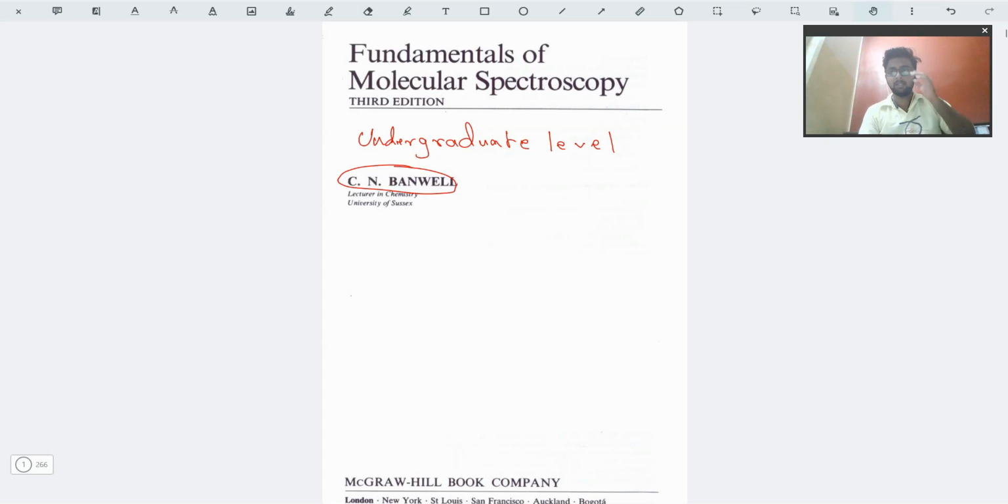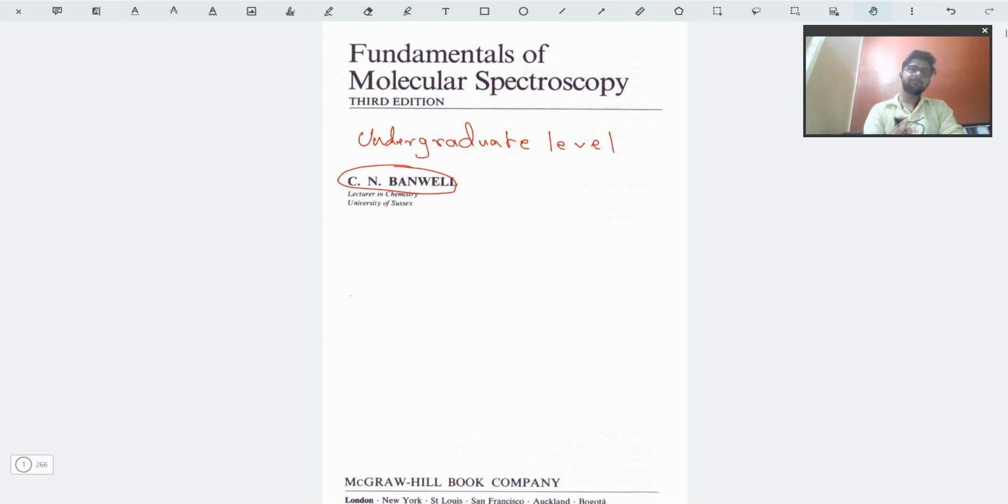Okay, so at the undergraduate level, if you are appearing for any competitive exams like JAM, NET, or GATE, this book might prove useful for you if you are just preparing for competitive exams only. Okay, because if you are a master's student and you are doing your project or your thesis in spectroscopy, then this book is not for you. This book has very little information, and you would require a more detailed outlook towards molecular spectroscopy, and thus I would recommend other books for that purpose.